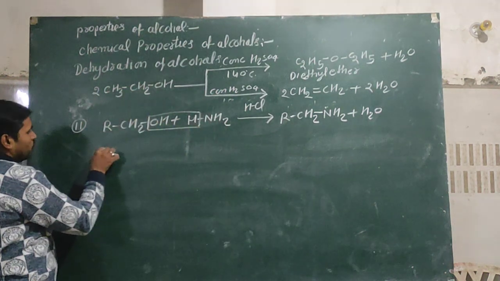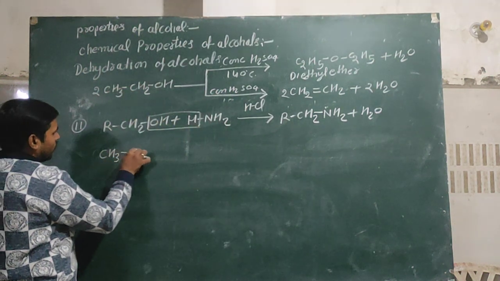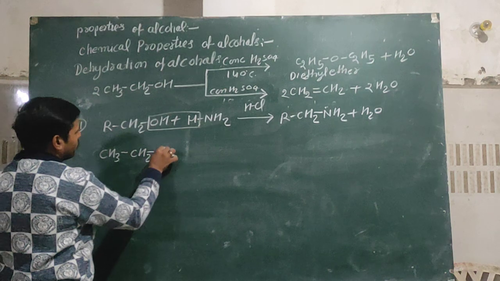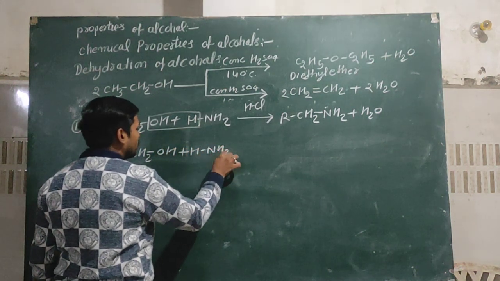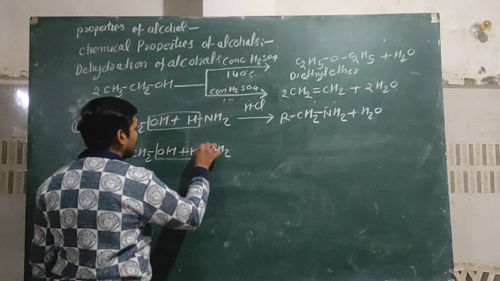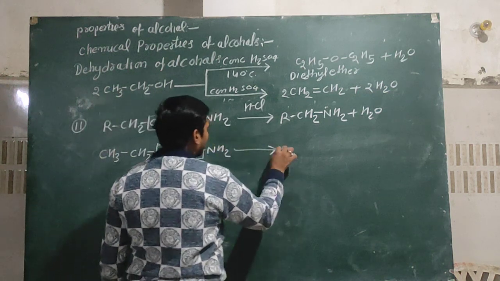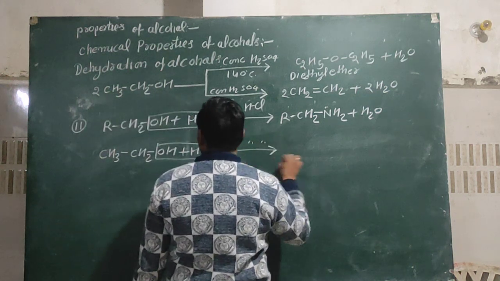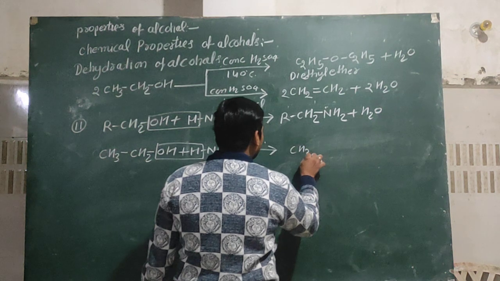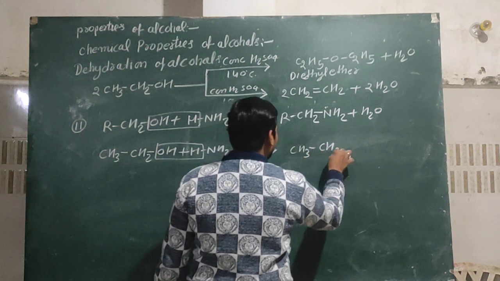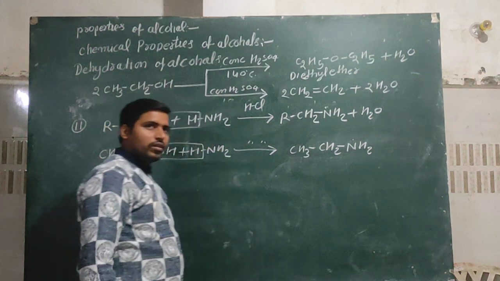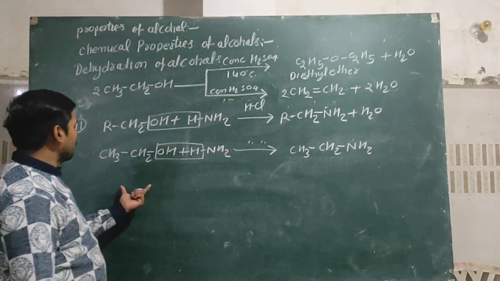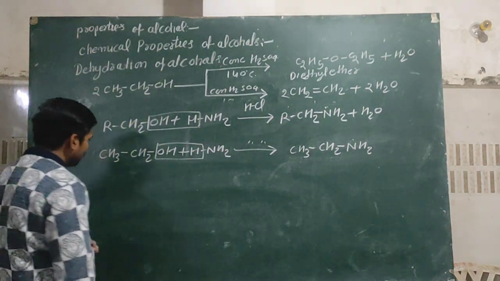Okay, you can use CH3CH2OH plus H-NH2, and when it combines together, then it forms CH3CH2NH2. Okay, I hope you understand what happens when alcohol reacts with ammonia.